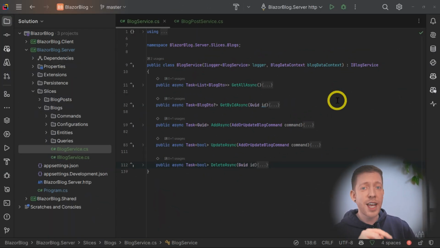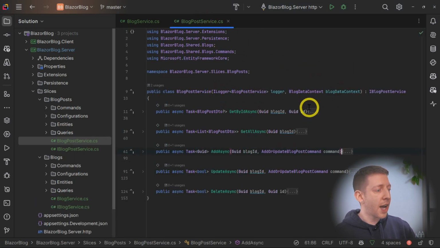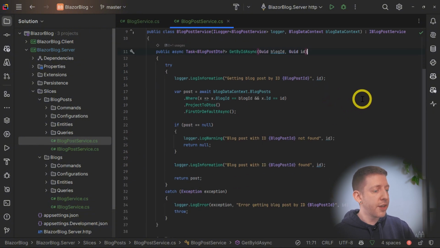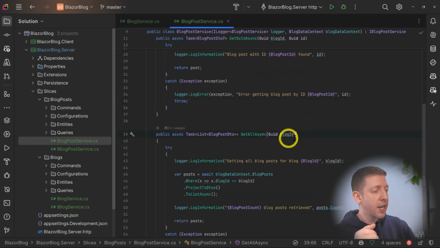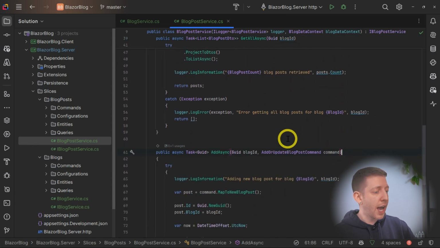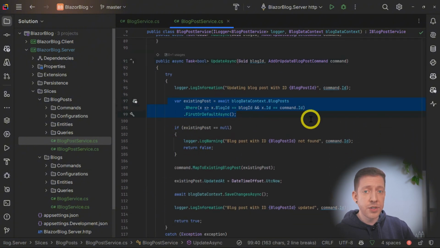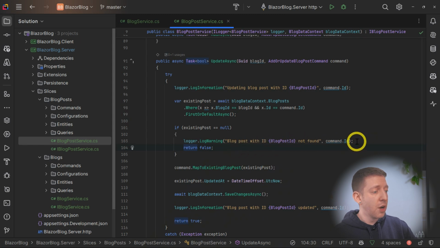So I've gone ahead and I've done the same thing with the blog posts service. So now if we take a look, we can see that we have our logging in each of these methods. Each of them is going to try the code in here first, and then if there is some sort of error, each of them will now log that out. So each of these methods now clearly shows exactly what's happening in the log as it happens. And for example, if we look at the update method, where we're checking for an existing post to update, if that returns null, then I add a warning to the log to show that that particular blog post was not found.